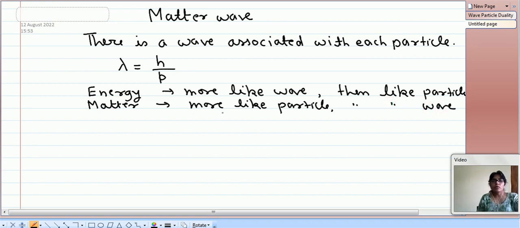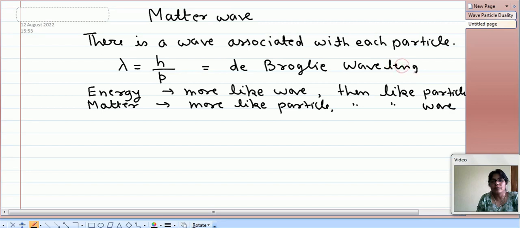So there is always a wave particle duality for all the energy and for all the matter. And this wavelength associated with a particle or a matter wave is known as de Broglie wavelength, which is given by lambda is equal to h by p.